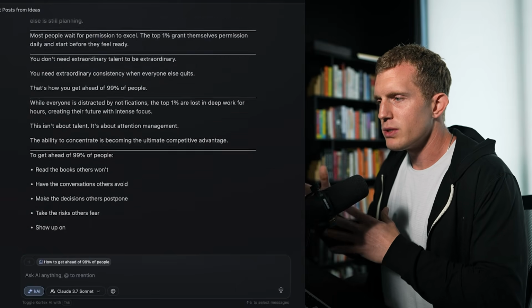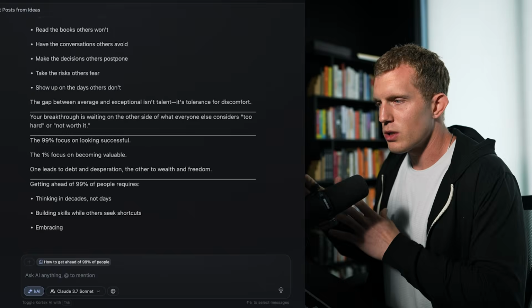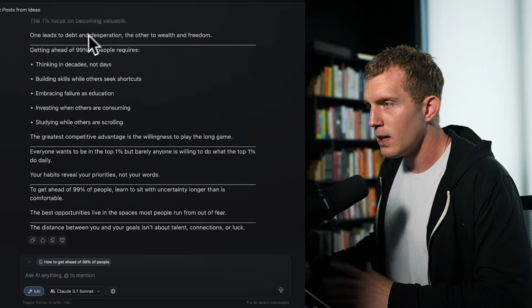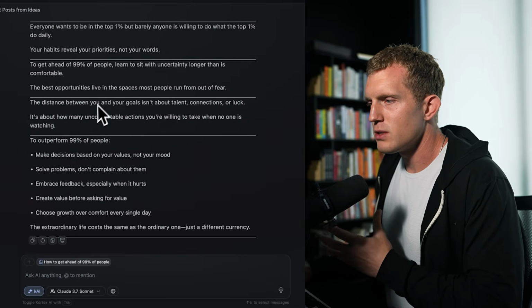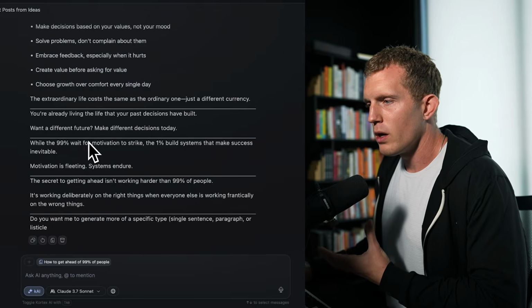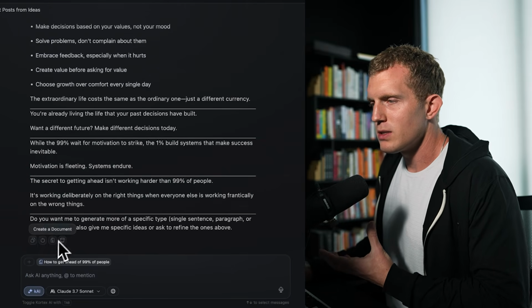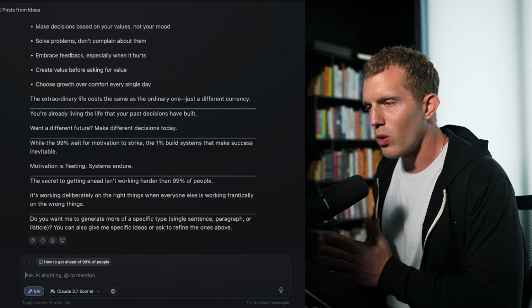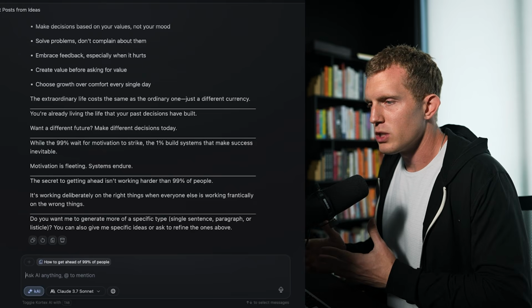And this structures them in multiple different ways. It structures them in single sentences, in paragraphs, in lists, and so on and so forth. And then I can save this as a document and generate 15 more if I want to, or generate as much as I want. So that was actually pretty cool, and I was surprised by AI's output.